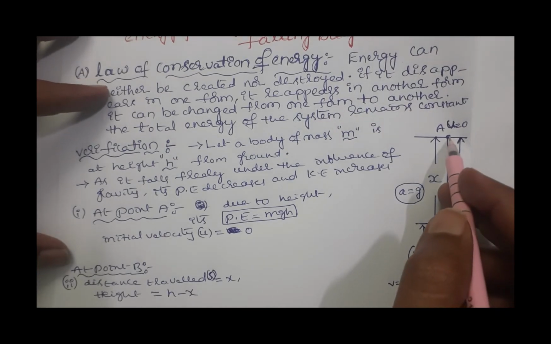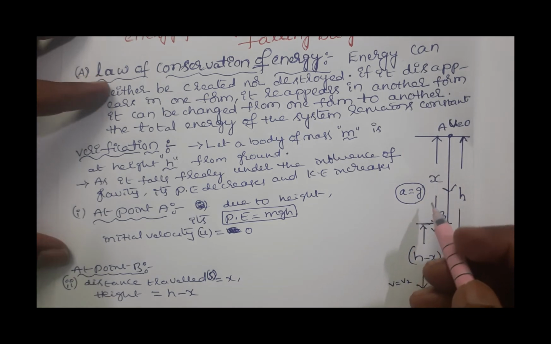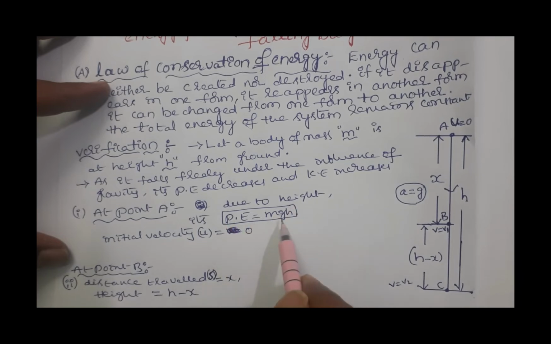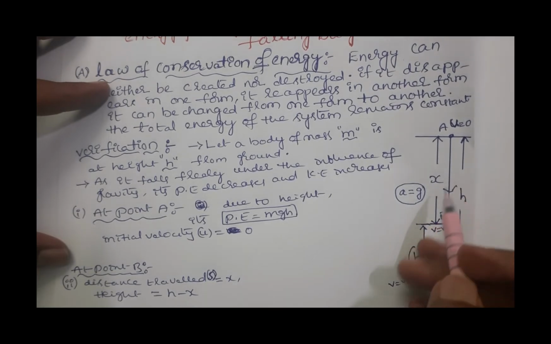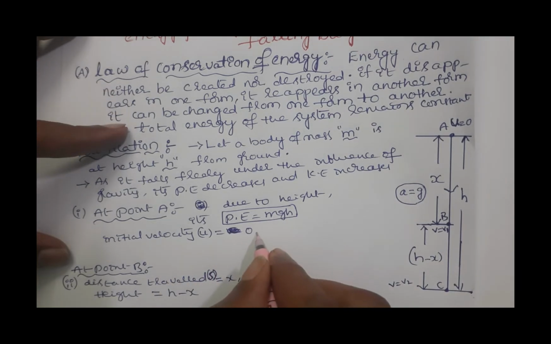At the point A, when the body is present at the top, what are its potential energy and kinetic energy? At the point A, due to height, its potential energy is mgh. You know, potential energy is gained by the body because of height. Now initial velocity u is 0. Now what is its kinetic energy?